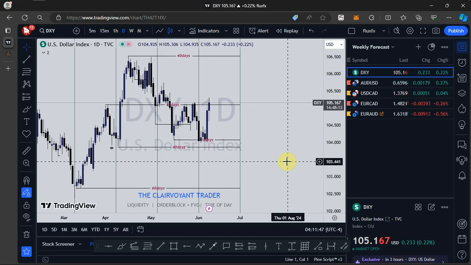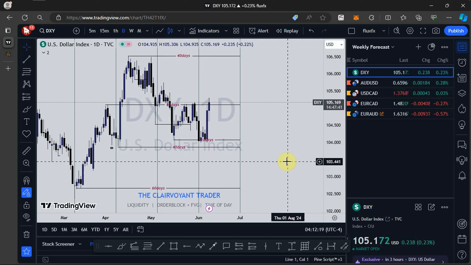So I didn't come your way in the first week of June. Normally for the first week I like to sit on my hands and see how the market is going to react. Then from there I look at what I'm going to do going into the subsequent weeks of the month. So we had the NFP last week Friday, and the market really gave us some form of volatility that was very good.